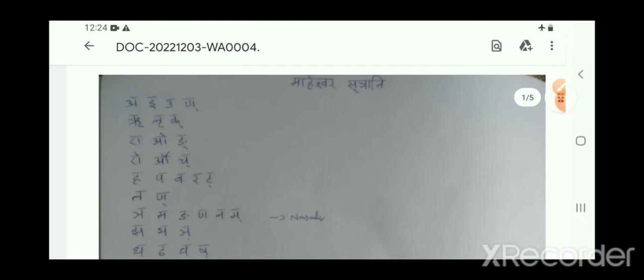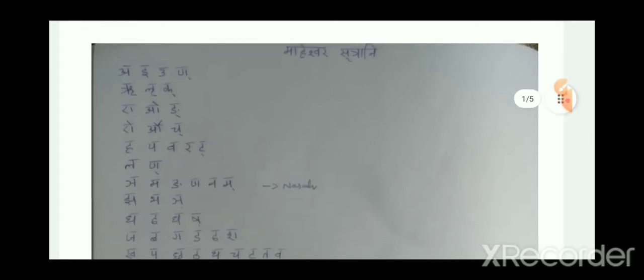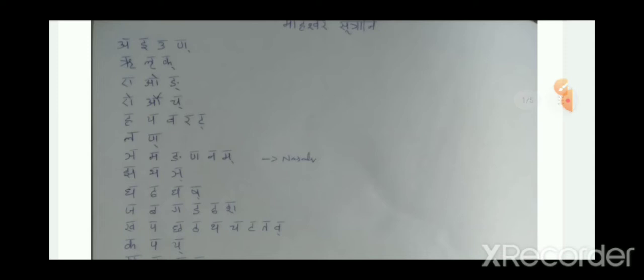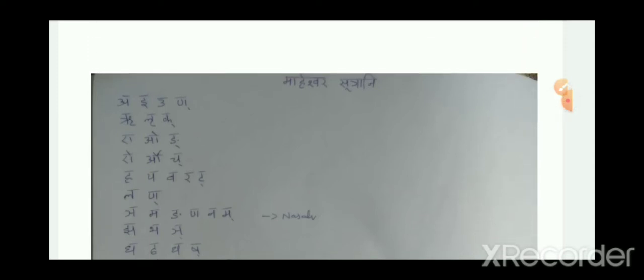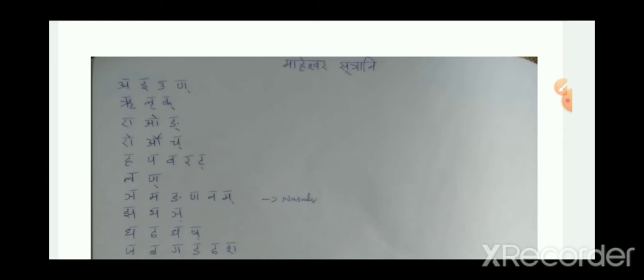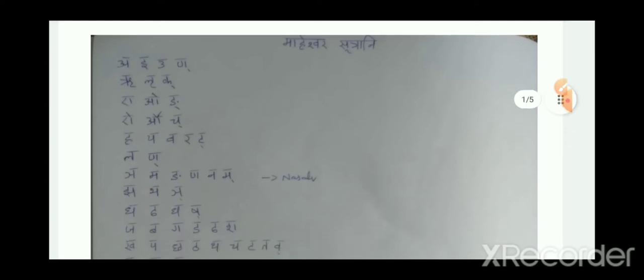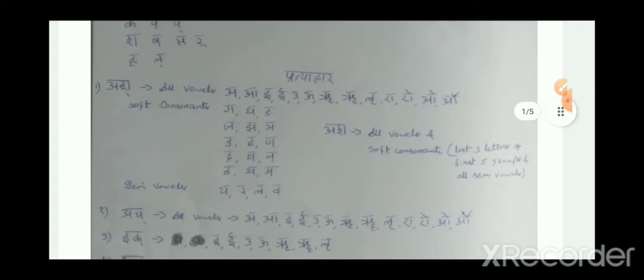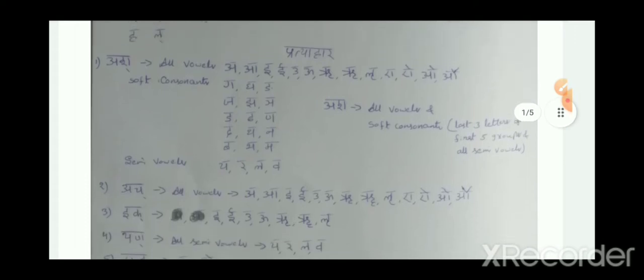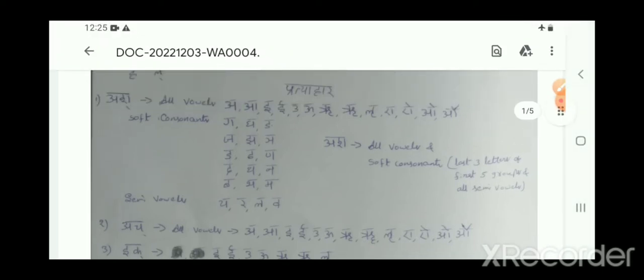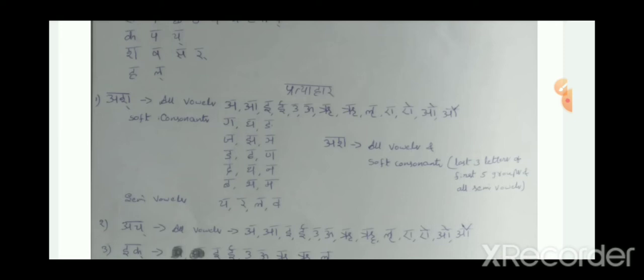Before going towards the Sandhi, first I need to tell you about Pratyahara. In the last class, I told you how to identify a letter based on Maheshwara Sutrani. For example, ik letter, ash letter, ach letter, these things I told you. If you did not see that video, just go and watch my previous video. Otherwise, you can't understand it now. So, following the last class, based on Maheshwara Sutrani, we can identify a Pratyahara.